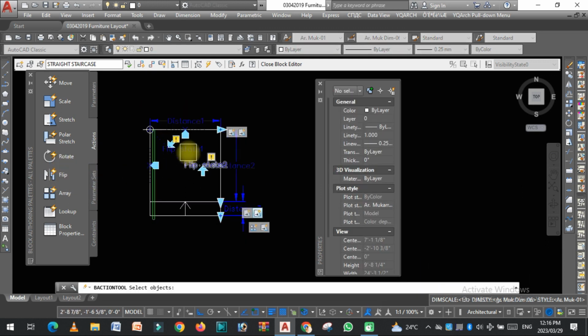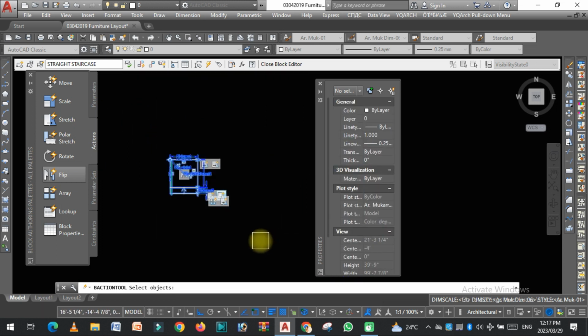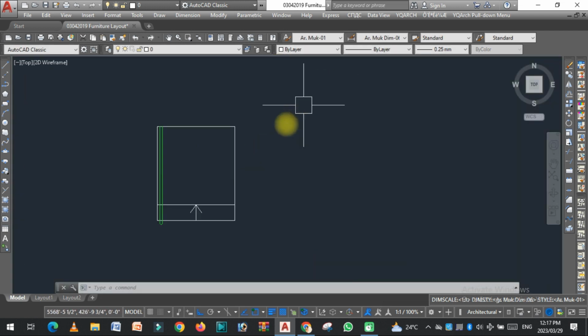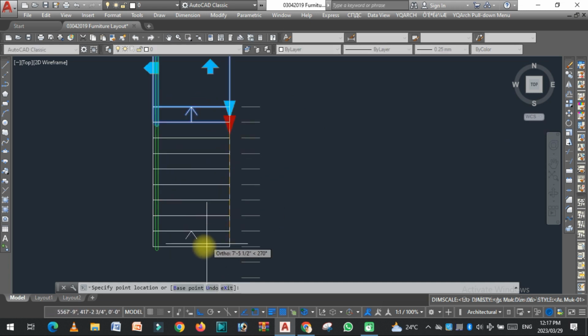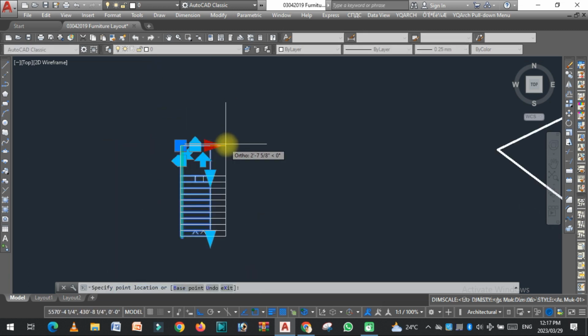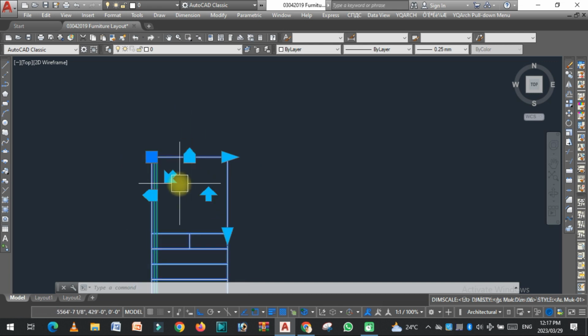Now click on the flip, flip 1, select all the objects, enter. Now click on the flip again, flip 2, select all the objects and enter. Now close the block editor. Here you can see, as I increase the number of steps, the railing is also increasing. I can easily adjust the size. I can easily flip this.